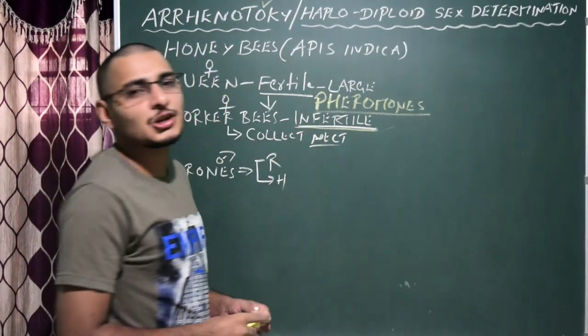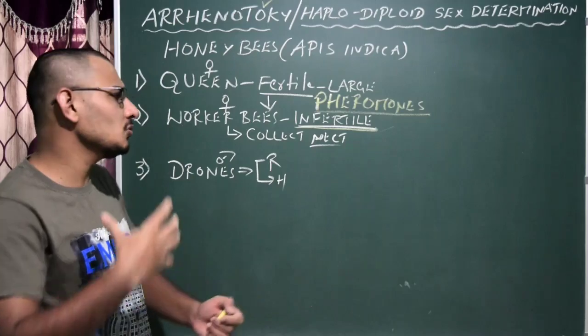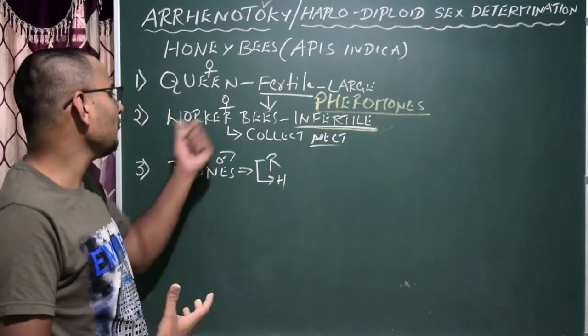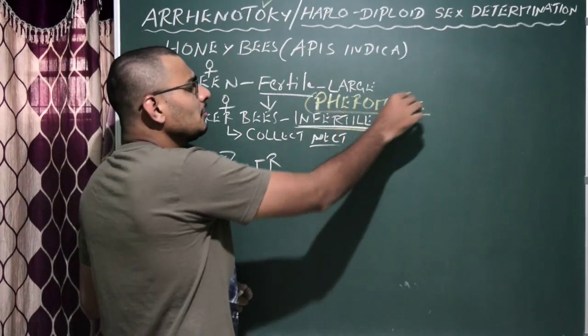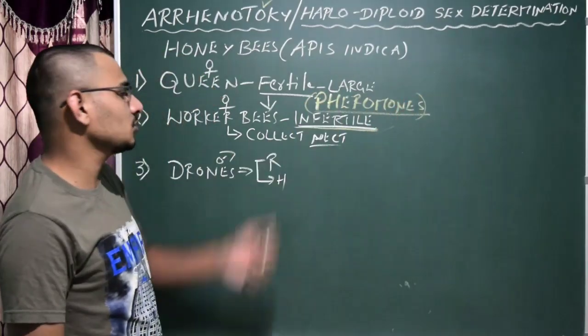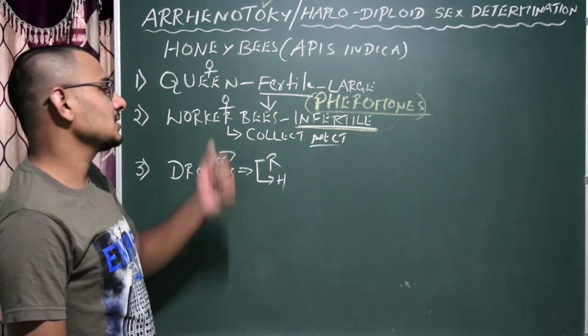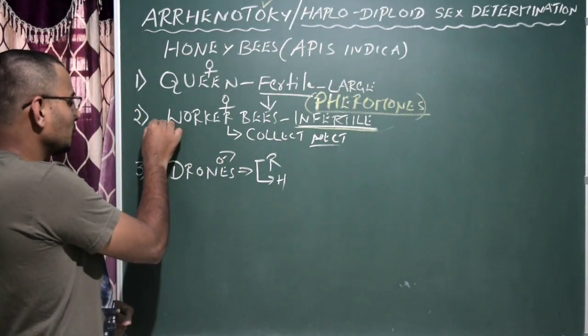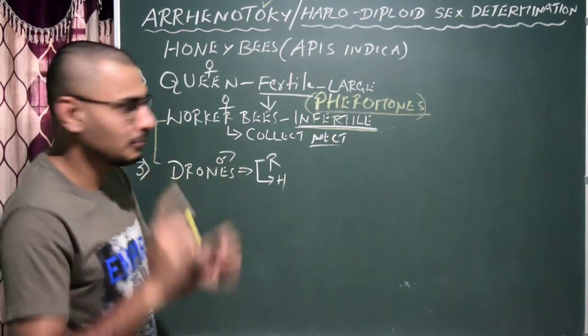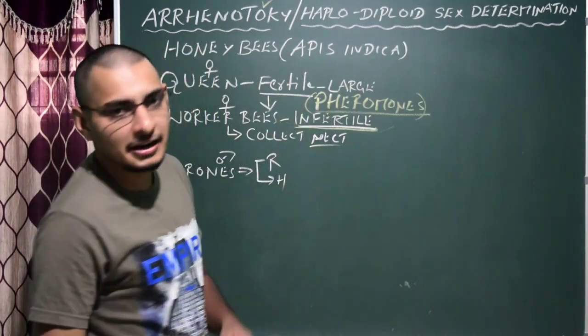The reason is not known why pheromones suppress the fertility of the worker bees and make them infertile. We are not sure about it, but remember the pheromones are released from the queen, and they make the other worker bees infertile. That's it. So no mating happens between the worker bees and the drones. Remember it. Let us talk about arrhenotoky.